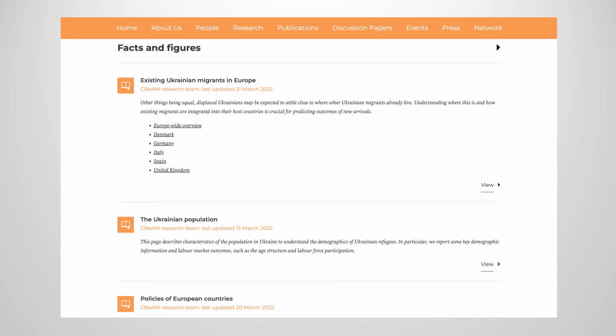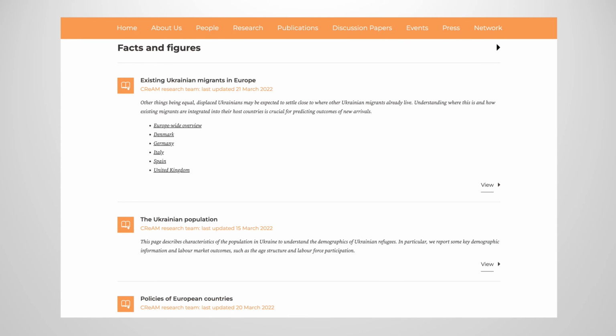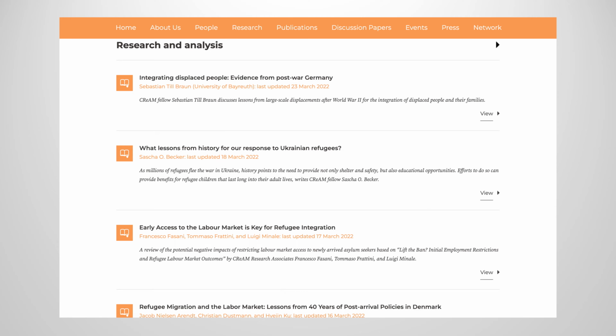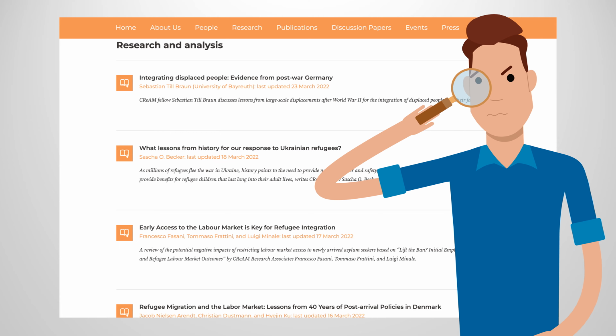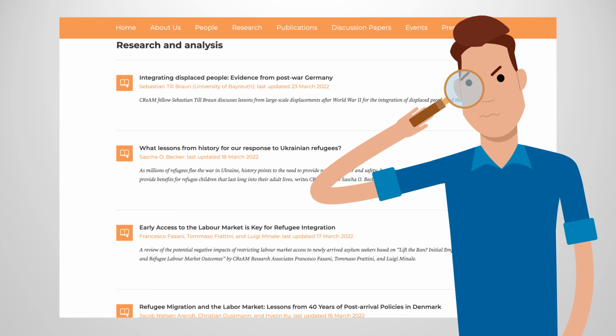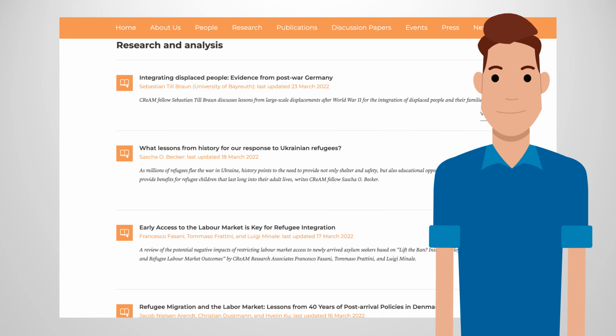The next section is a collection of facts and figures about the Ukrainian migration situation in recent years, population demographics, and the policies of European countries towards displaced persons from Ukraine. Further down the page, there is a collection of output from the center's research staff examining historical precedents, the economic implications of large-scale displacement, refugee integration in host communities and labor markets, and more.